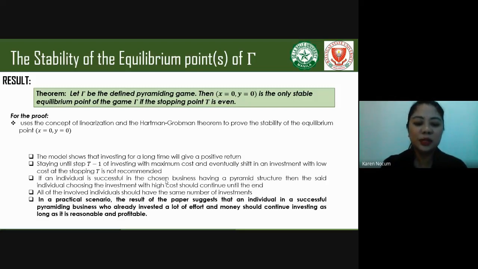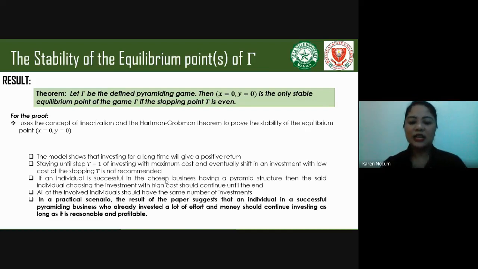This result means that all members of the population, either of type I sub 1 or type I sub 2, should choose HR from the start of the investment until the stopping point T is reached. Also, this implies that players of type I sub 2 will just imitate the choices or strategies of type I sub 1 players until the end of the game.